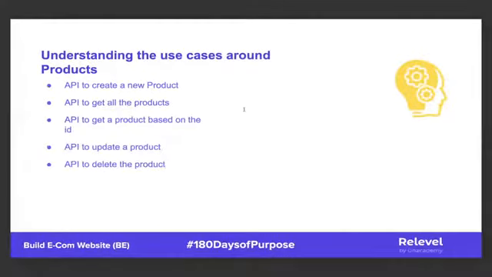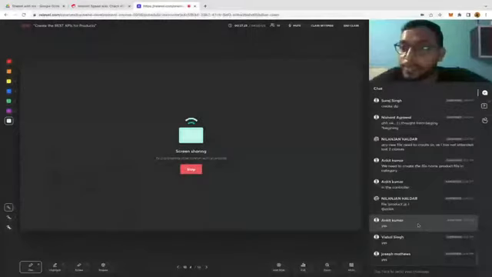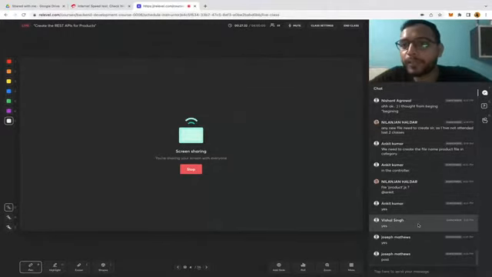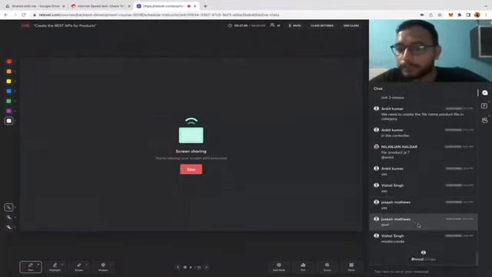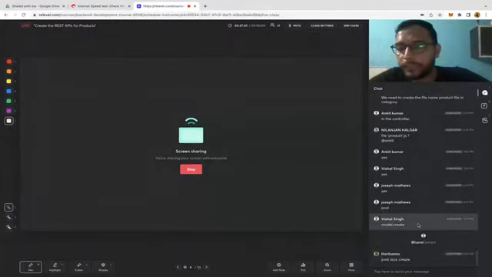And when we are talking about creating resources, tell me in the comments, everyone, what is the REST method we are going to use? First, tell me what is the REST method, and then tell me what is the Sequelize method we are going to use. So Joseph has told post. Vishal is telling the model.create, and our model name would be products. That's the name we are going to use.